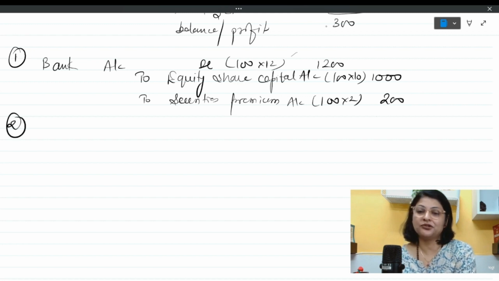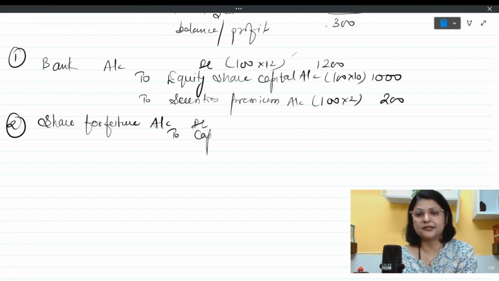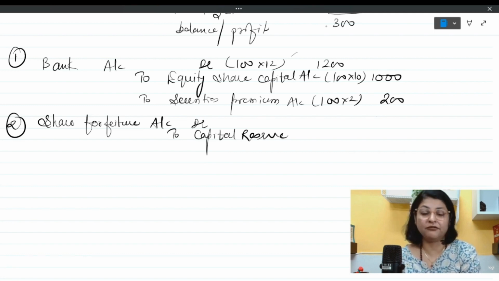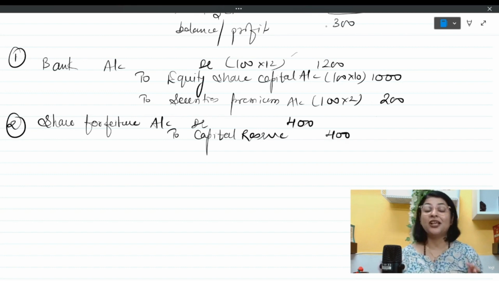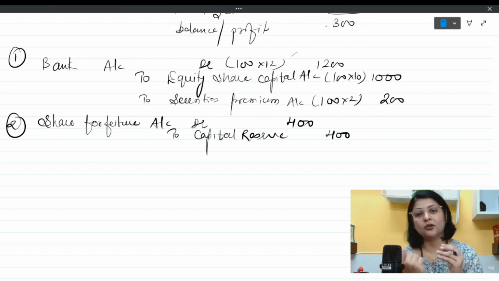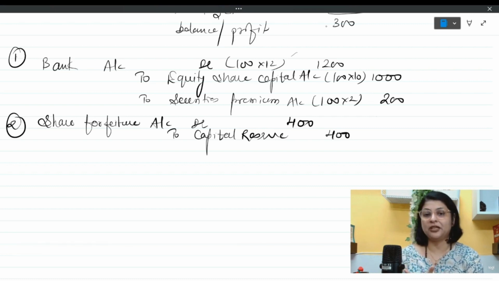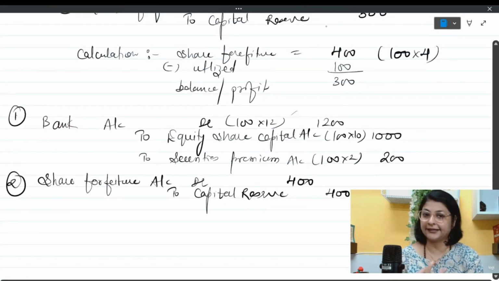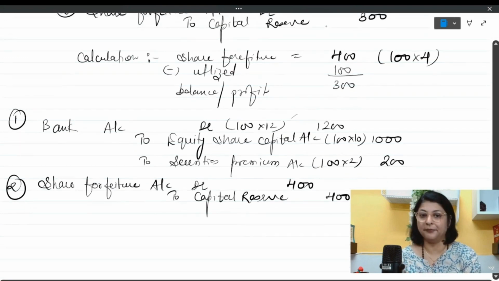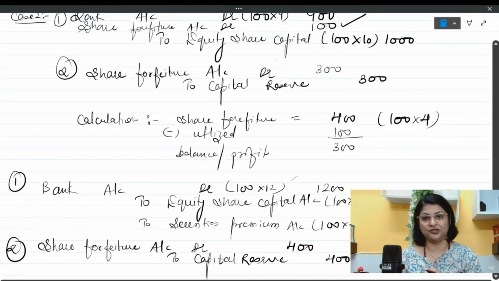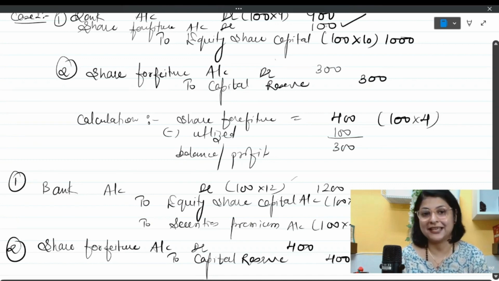This means the entire balance can be transferred to capital reserve. So here I am going to write the entry: share forfeiture account debit to capital reserve, and I am going to transfer the entire balance of share forfeiture, which is rupees 400, to capital reserve. That's all. So case number 3 was simple. Case number 1 was also simple. The only thing we have to be careful about is issue of shares at discount at the time of reissuing them. Here you will have to do this calculation. There are a little more complications in this topic.